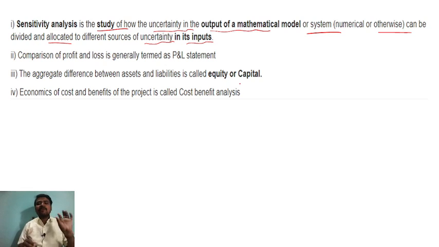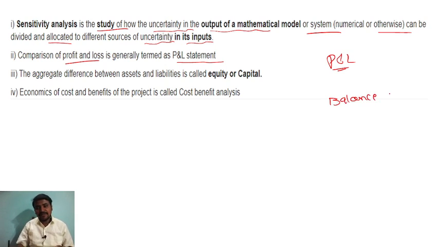We can say profit and loss, that is a comparison of profit and loss, in general terms the P and L statement. If you are aware of the stock market, every company has a P&L statement, or that is what? Anyone knows? That we call a balance sheet.